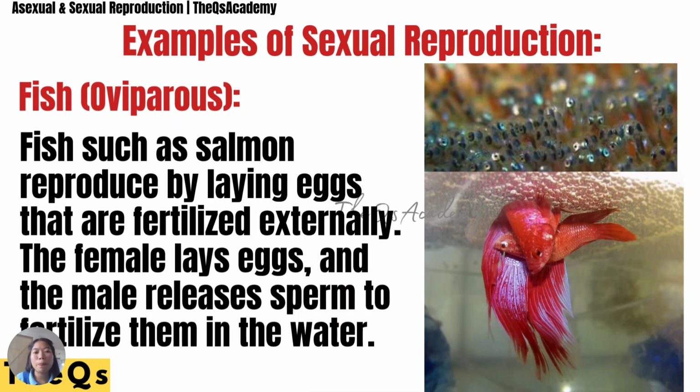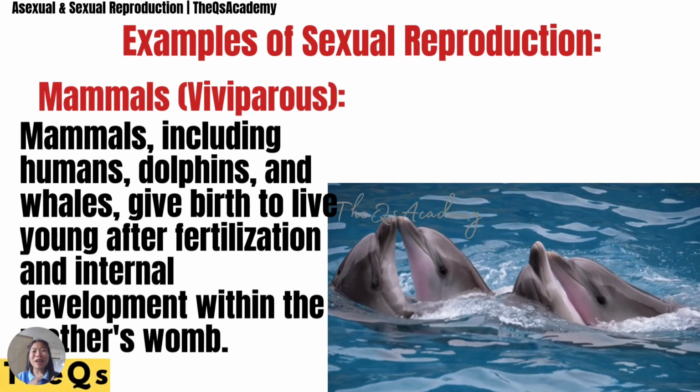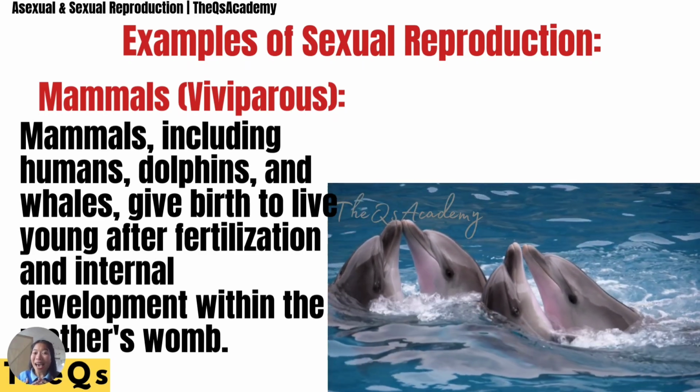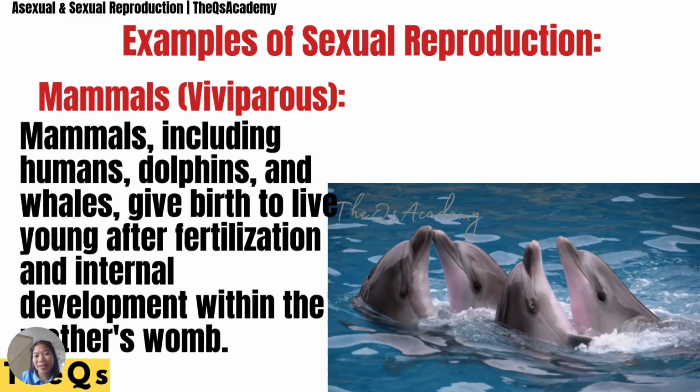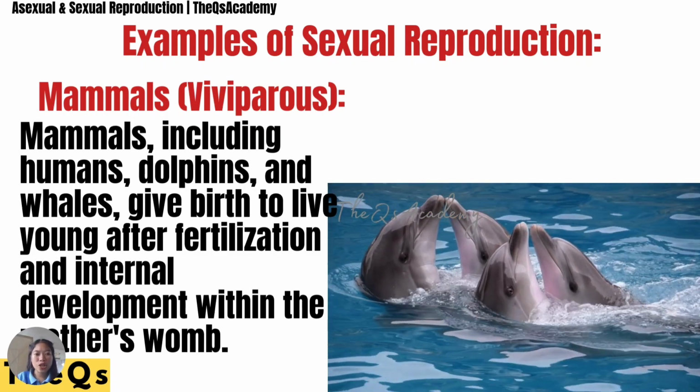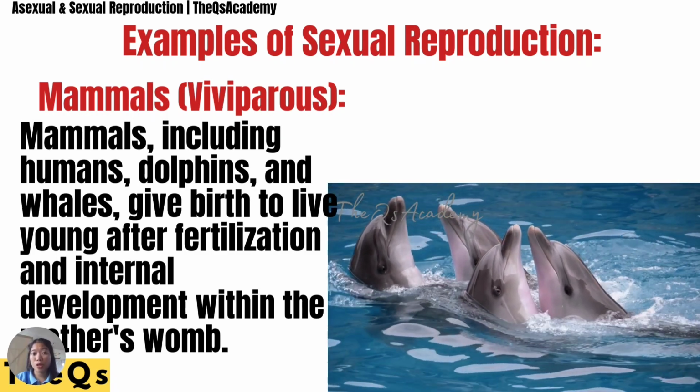Fish, the oviparous fish such as salmon, reproduce by laying eggs that are fertilized externally. The female lays eggs and the male releases sperm to fertilize them in the water. We have mammals, including humans, of course, as well as dolphins and whales. They give birth, with internal development within the mother's womb.